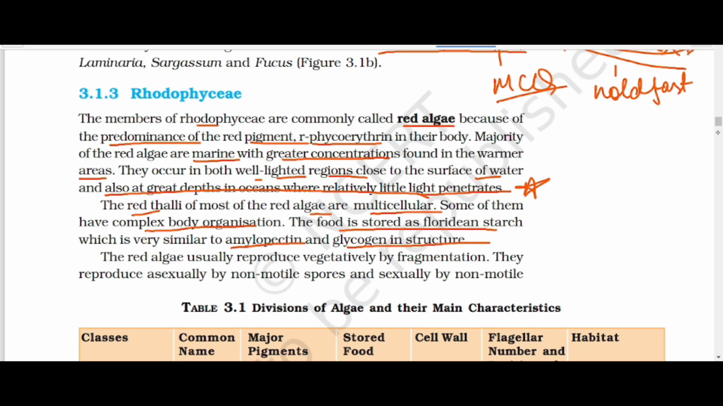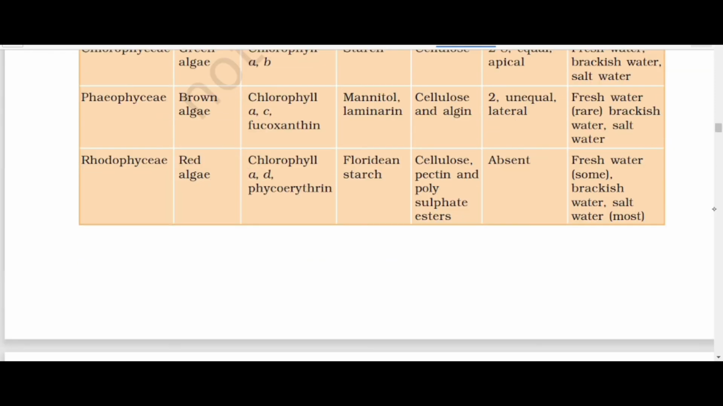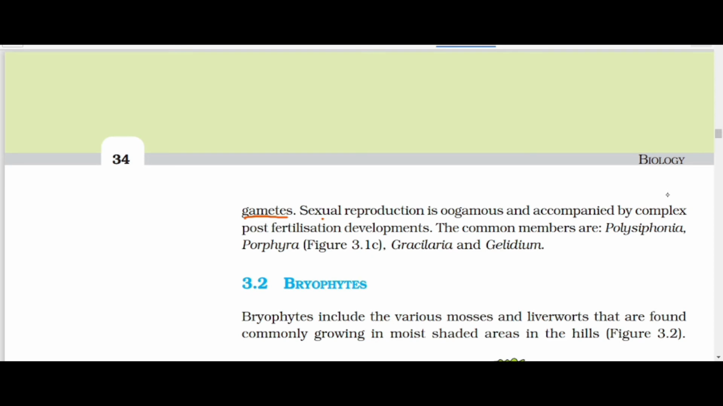The red algae usually reproduce vegetatively by fragmentation. They reproduce asexually by non-motile spores and sexually by non-motile gametes. Okay, sexual reproduction is oogamous and accompanied by complex post-fertilization development. The common members are Gracilaria, Gelidium, Porphyra, Polysiphonia.